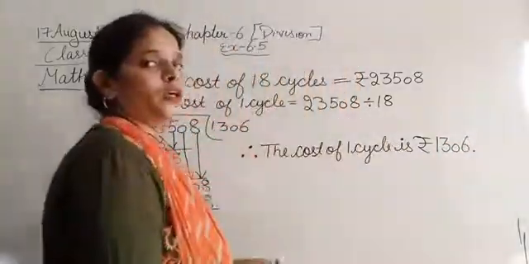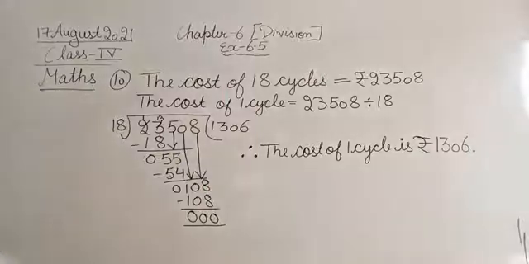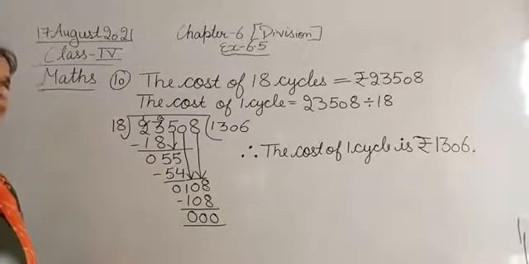Full stop. So this is the solution of question number 10. You can pause your videos here and note it down in your notebooks.